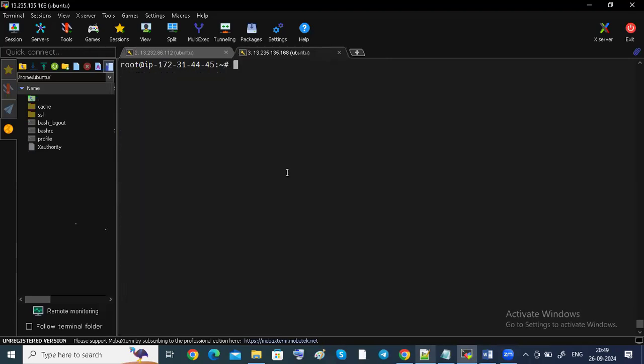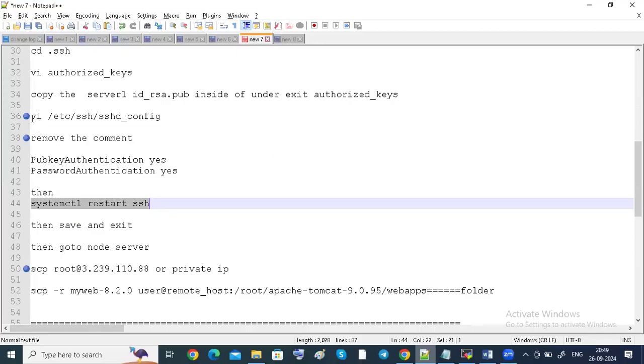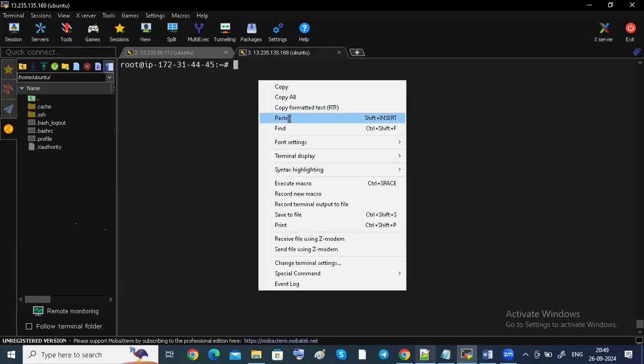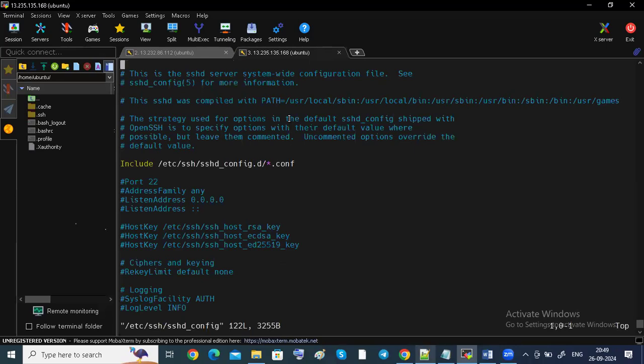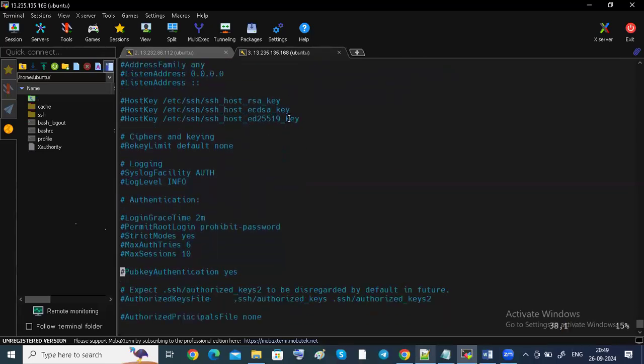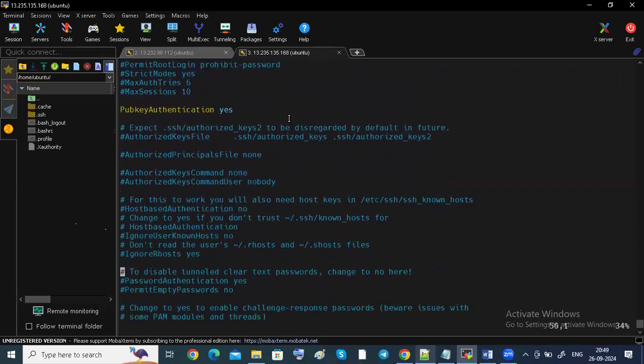Going to clear the screen. See, now I have to do this SSH configuration on the other server. So I have to go to this path. After entering this path, I'm going to remove this pubkey and private. Pubkey I remove. Another one is password, guys.